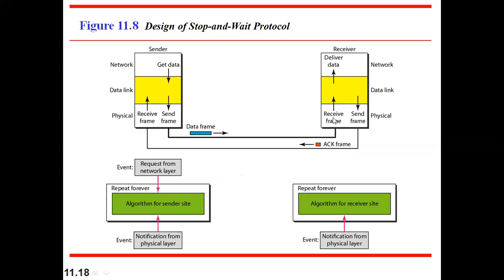The receiver side will receive it at the physical layer. Then the data link layer will receive that, remove the framing, and pass it on. But here, one more thing: whenever the data link layer receives that packet, immediately it will send an acknowledgement to the sender. That acknowledgement is going to be a confirmation frame that I have received the data.